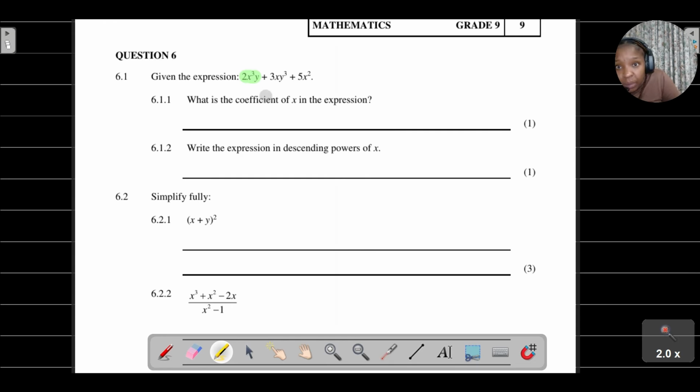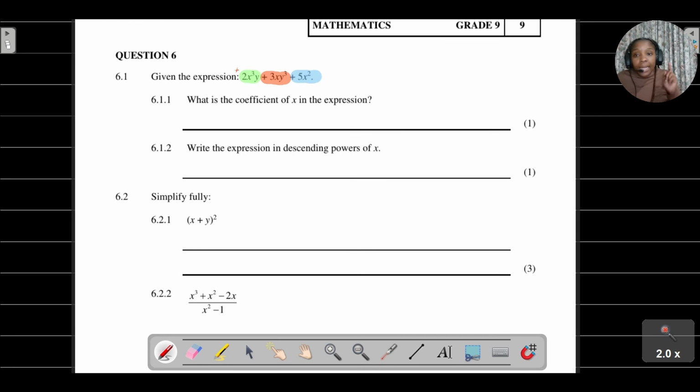Then this is going to be my second term, positive 3x y to the power of 3. And then this is going to be my third term, positive 5x squared. So the term goes with that sign. Obviously here we don't have a sign, but we already know it's an invisible positive. It's a positive 2x to the power of 3y.